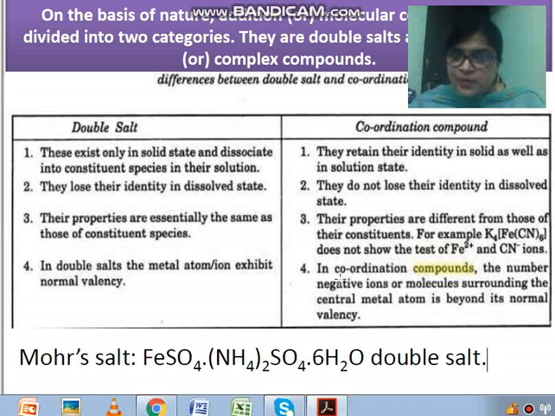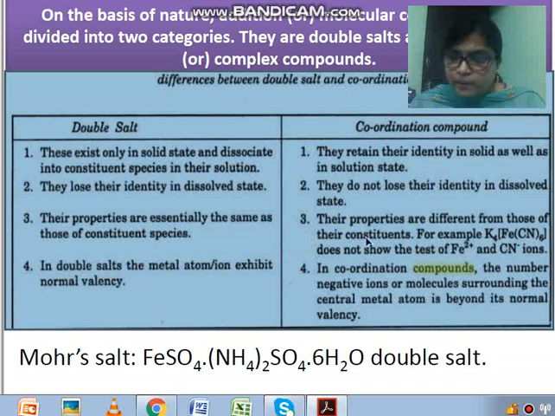And the last one, children: in a coordination compound, the number of negative ions, that is CN- in this example, or molecules surrounding the central metal atom is beyond its normal valency, meaning they exhibit a different valency. It will be away from its normal value. In a coordination compound, the number of negative ions or molecules surrounding the central metal is beyond its normal valency, meaning they will expand.